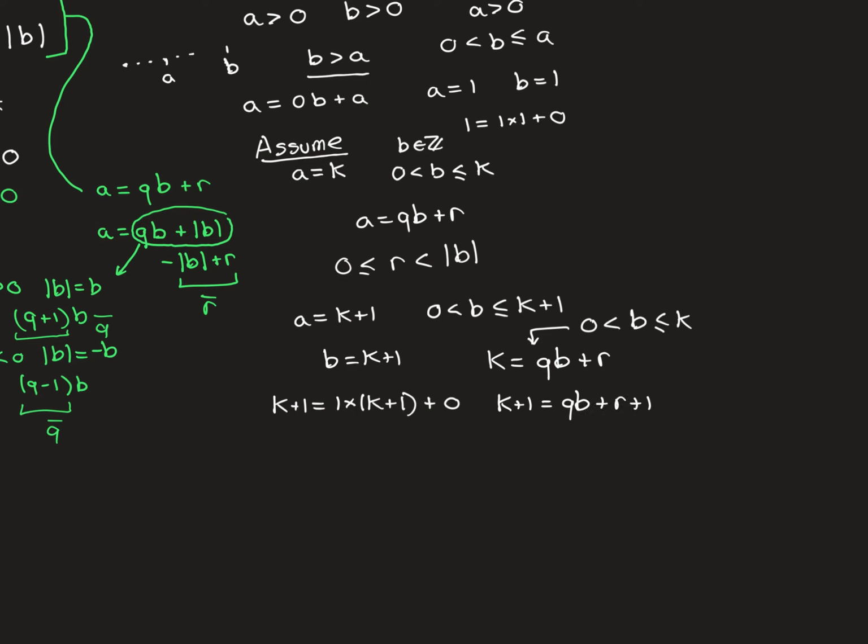So this looks very hopeful that from our inductive assumption we will be able to derive that Euclidean division is going to work for k plus 1 for all of these b's in this range, as long as r plus 1 still satisfies this inequality. So we need it to be the case that r plus 1, well, clearly it's going to be greater than or equal to 0, because r was greater than or equal to 0, so r plus 1 is definitely going to be greater than or equal to 0.